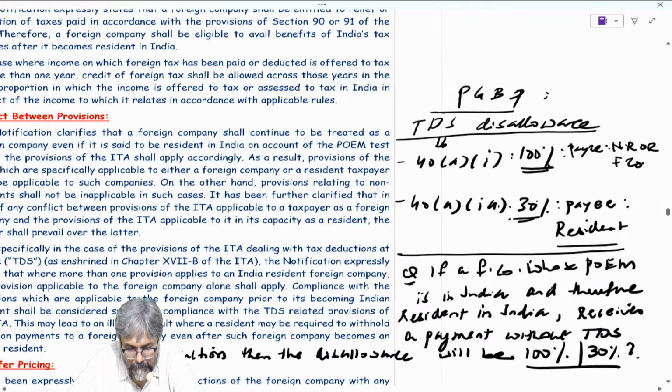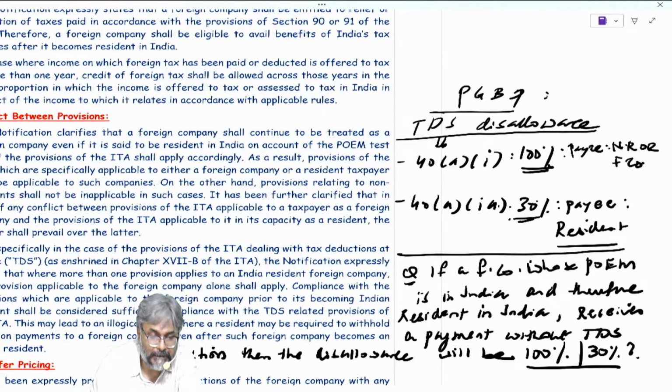What is your take, students, on this? Will the disallowance be 100% or 30%? Quickly! Now this is a conflict, because 40A(i) refers to both non-resident as well as foreign company, and 40A(ia) is referring only to whom? To a resident. So therefore, the CBDT in this notification has said what?